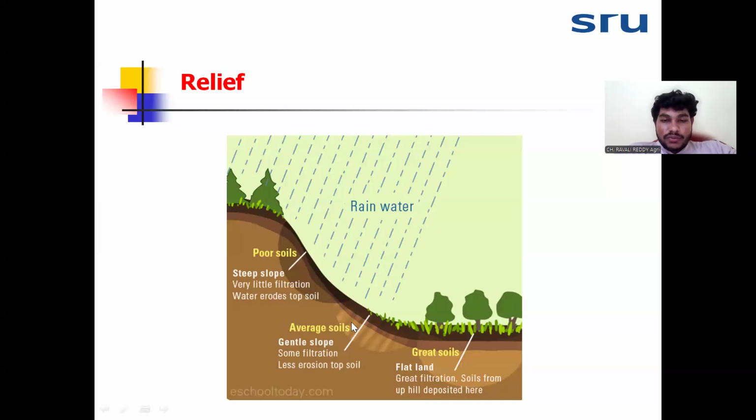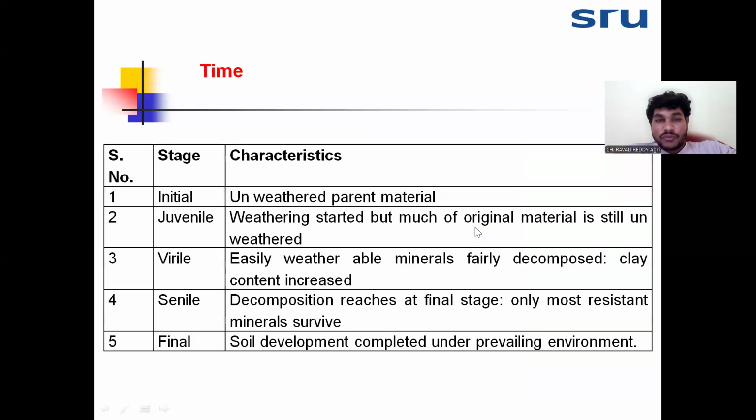After that, if you go to this area, some soil development we can see because the erosion is less. At the bottom here, the erosion is almost zero and the drainage is more, so you can see different layers, one, two, three. More layer formation will be there because of the drainage. More drainage means more soil formation, and more erosion means poor soil formation. So this is the effect of relief on soil formation.